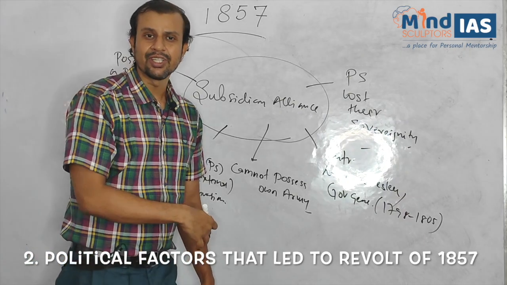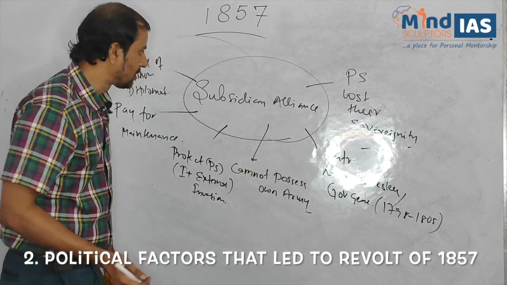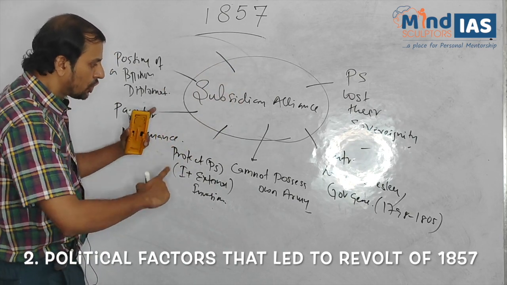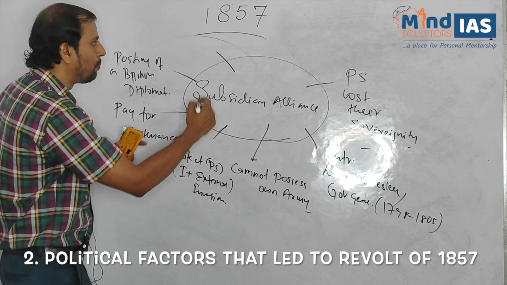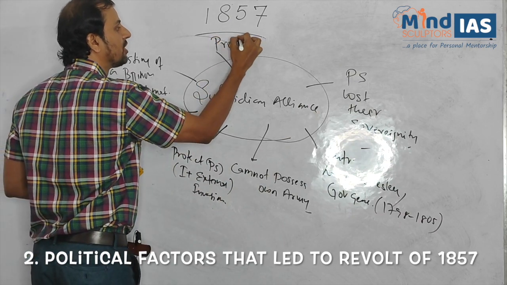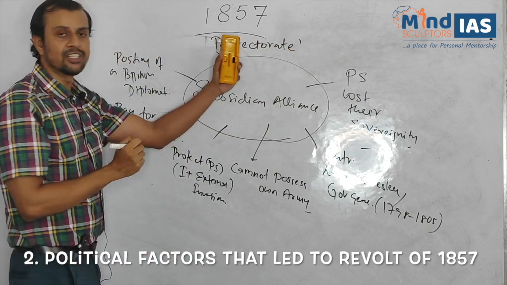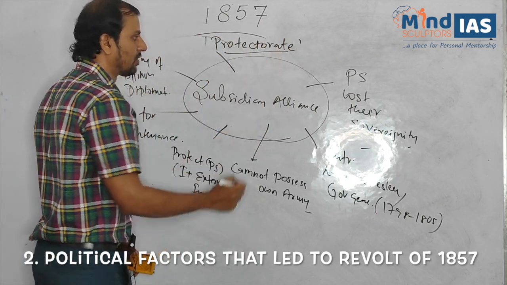Other features, what else we can say about subsidiary alliance? We can say under subsidiary alliance, the princely state functioned as a protectorate.